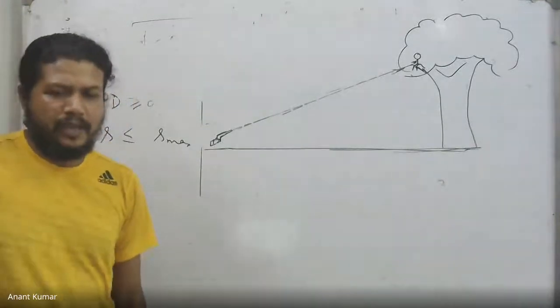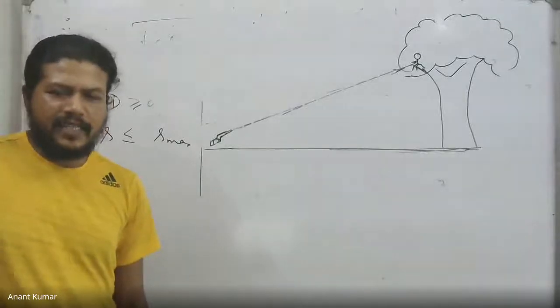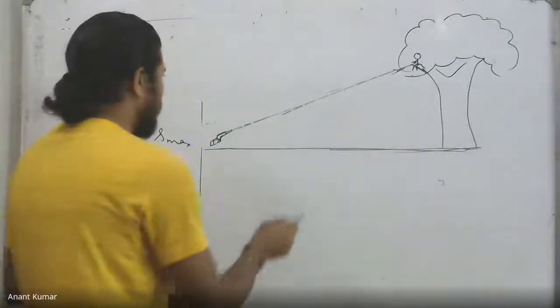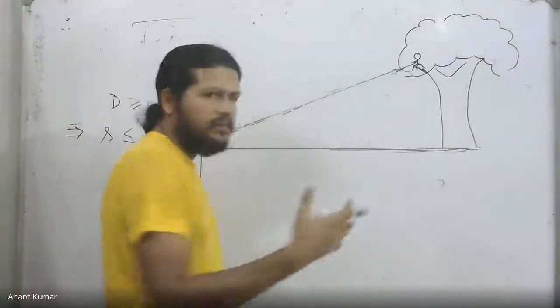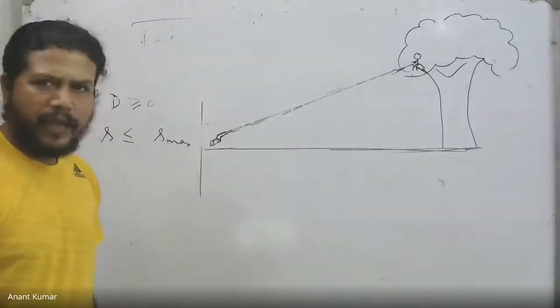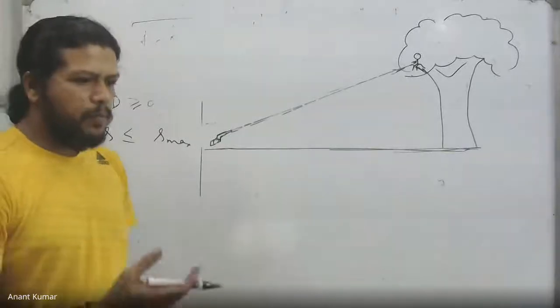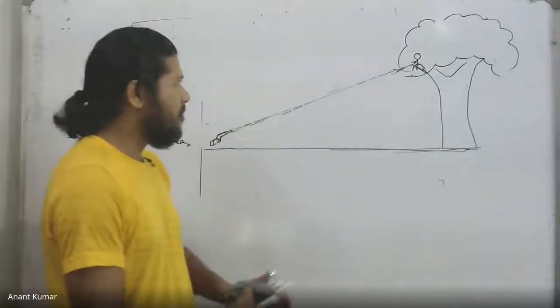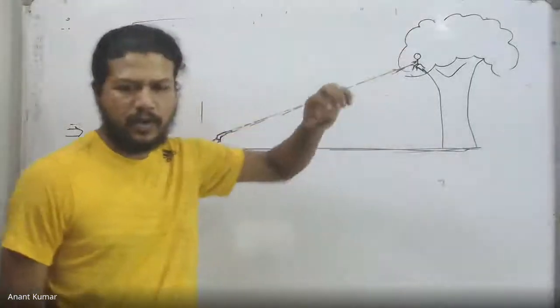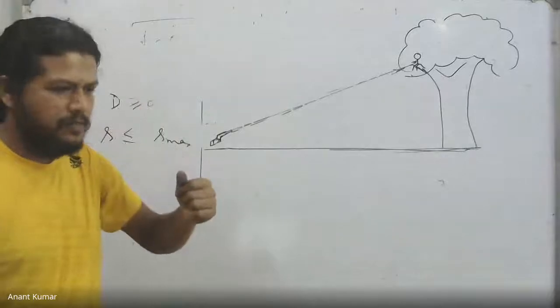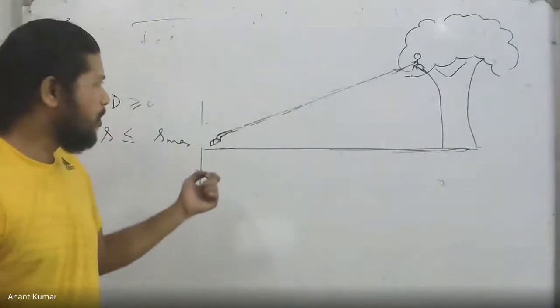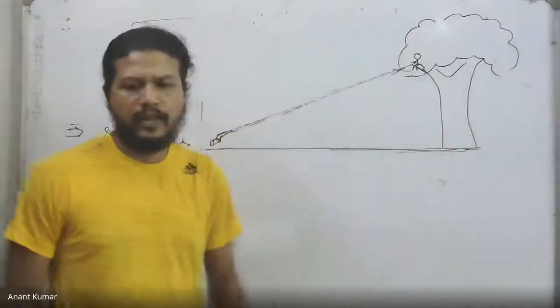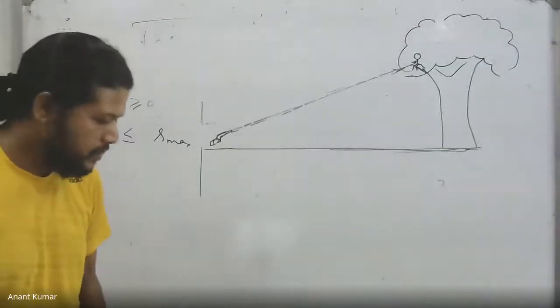Or maybe we can forget about the monkey. Instead, we can arrange a setup where there is a dummy monkey placed over there, and a mechanism such that the moment I pull the trigger, that mechanism releases it. That is better, isn't it? Basically, let us say we have a tether to which this monkey is suspended from a rope, and the moment I pull the trigger, there is a mechanism which releases the rope.